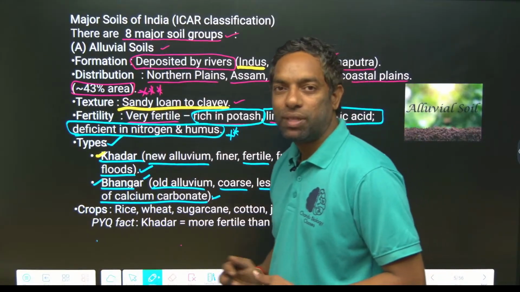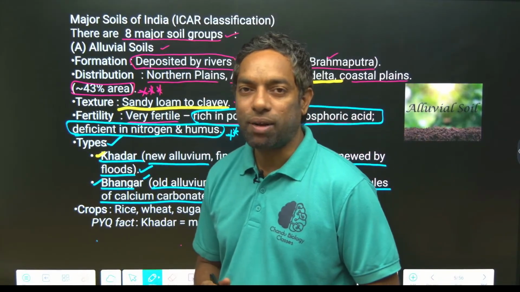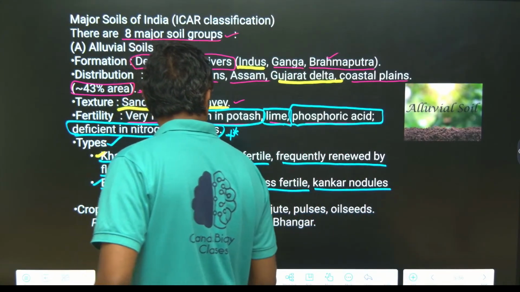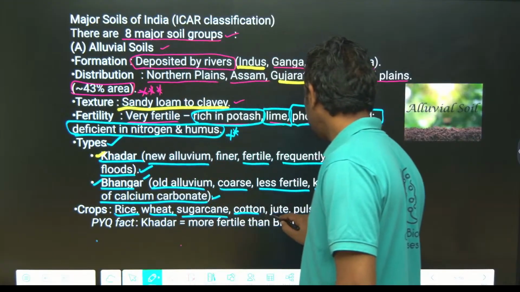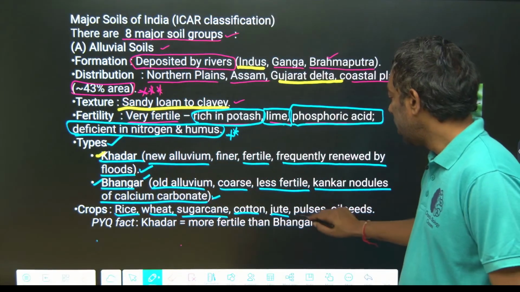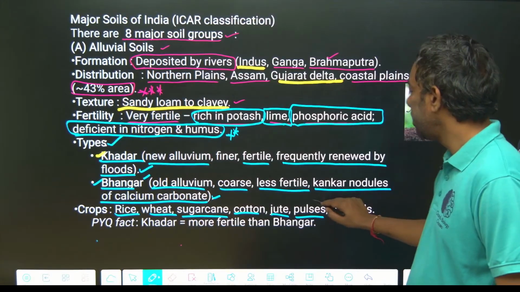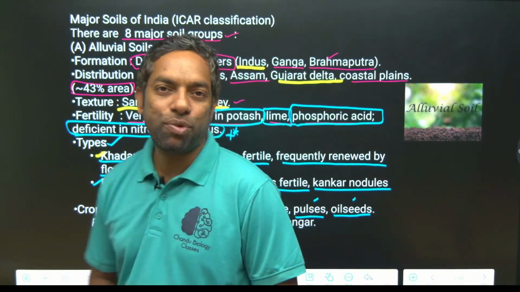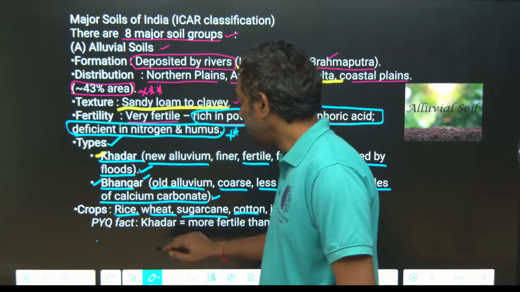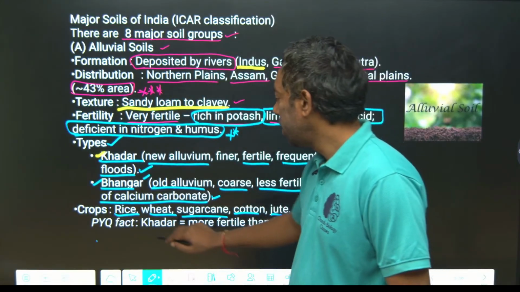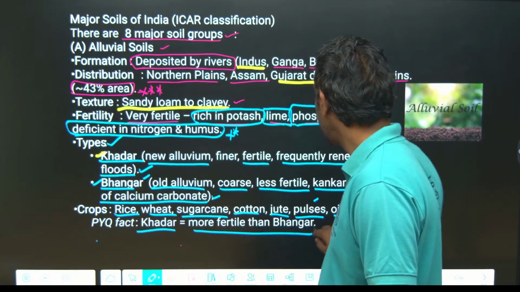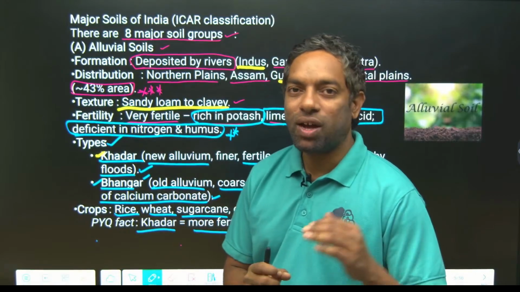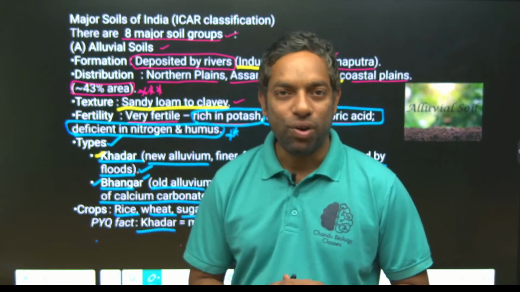Crops supported: what kind of crops does this alluvial soil support? Obviously, on the north side it is rice and wheat, sugar cane and cotton mostly in Uttar Pradesh, jute in West Bengal, and pulses and oil seeds. Pulses in Madhya Pradesh. Mainly these crops are supported by alluvial soil. In a previous year question they asked: Khadar is more fertile than Bangar. Of course, Khadar is more fertile. Khadar is the new alluvium, Bangar is the old alluvium soil.